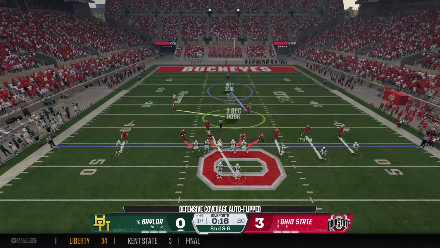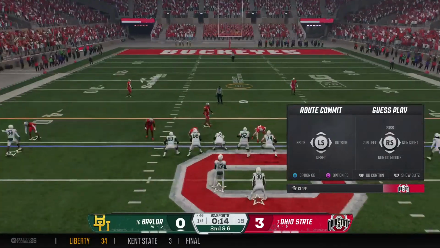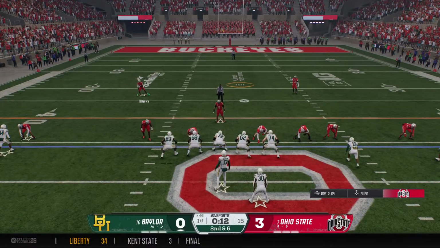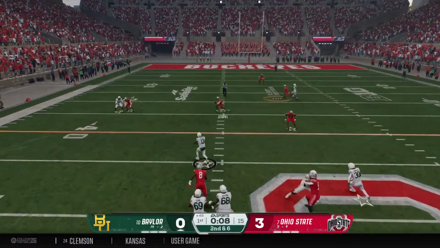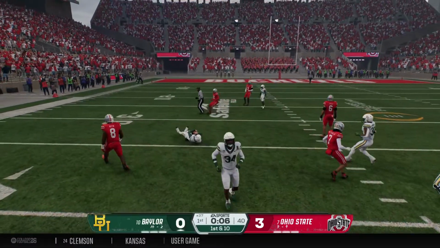Important second down play coming up. Looking to pass. It's Robertson. He's looking to scramble. Slides down to avoid the tackle.